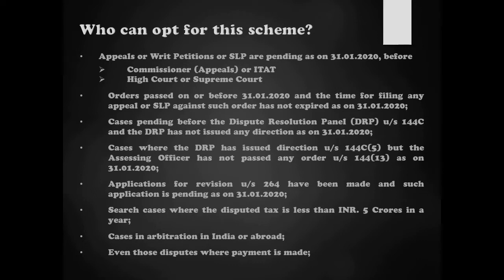Next, applications for revision which have been filed before the Commissioner of Income Tax under section 264. In such cases also, if the revision application is pending as on 31st of January, the taxpayer can go for the scheme for settlement of that dispute. Lastly, even in such cases where the disputed tax amount which has been found in pursuance of the search does not exceed rupees 5 crores, in those cases as well, the taxpayer can make a declaration and then go in for this Vivad Se Vishwas scheme for dispute settlement.